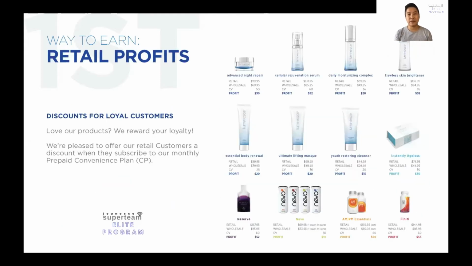The retail profit itself varies accordingly because of the different pricing of the products. Every product has a different price point, and from there a different profit margin as well.